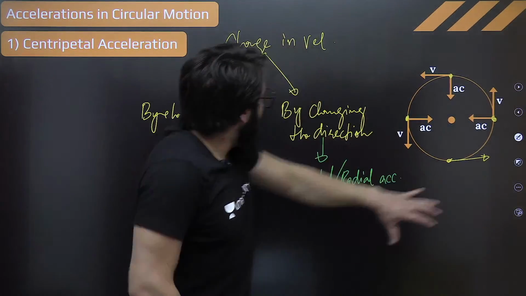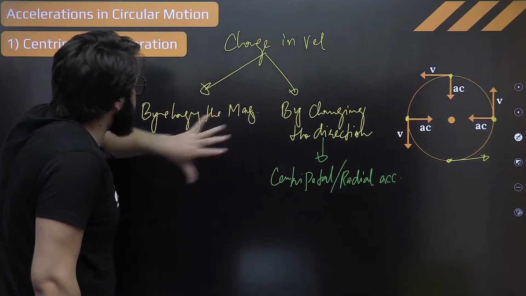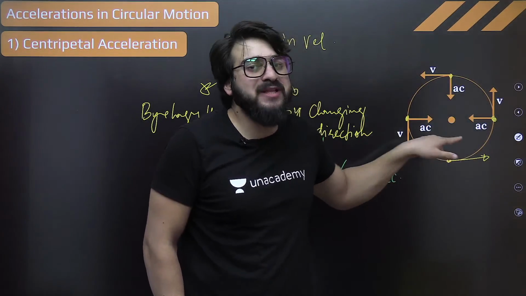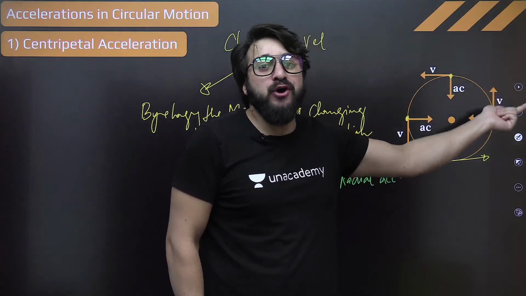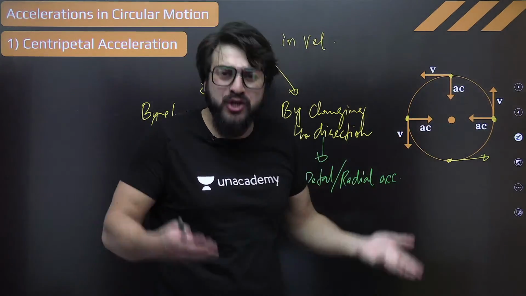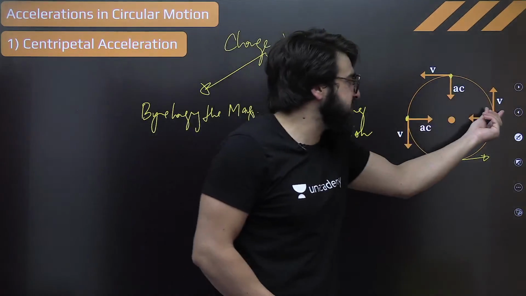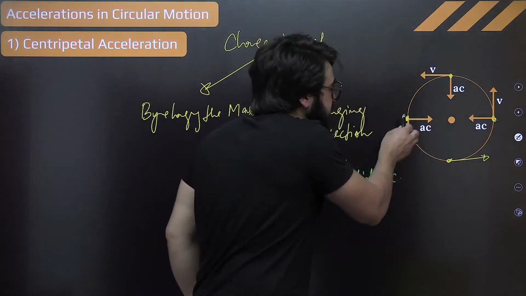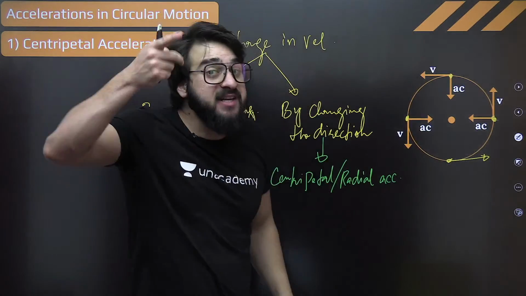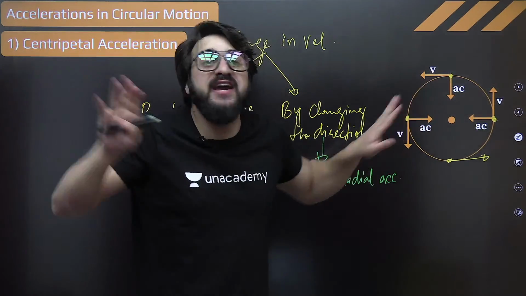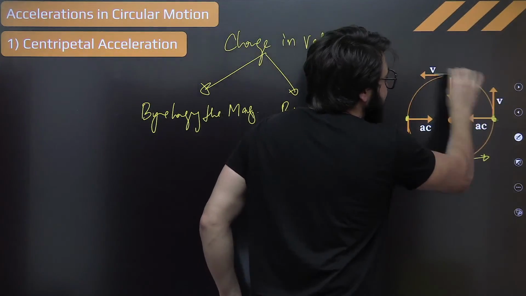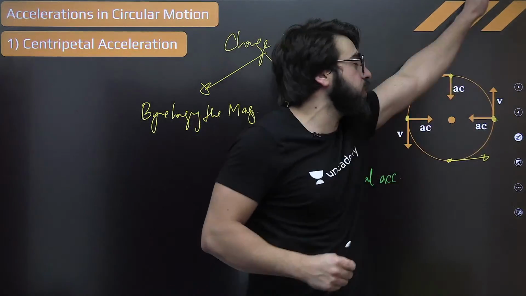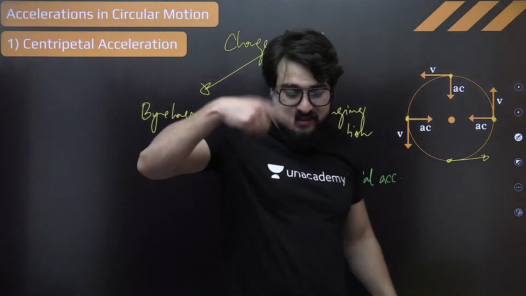Now, on changing the magnitude of the velocity, is it possible that the magnitude of velocity can remain constant in circular motion? Yes, it can remain. For example, 30 meter per second here, 30 meter per second here, 30 here. But the direction of the velocity will always change, because at this point it is something like this, at this point it's something like this. If I don't change the direction and keep a unique direction, then you are going in a straight line. That is the point.